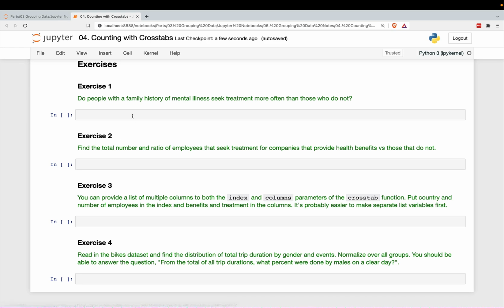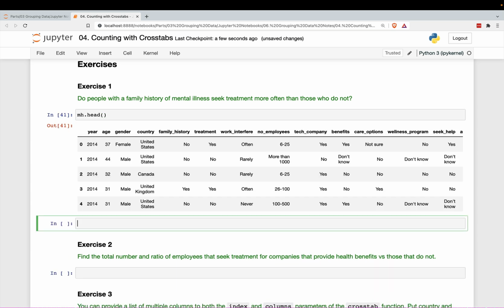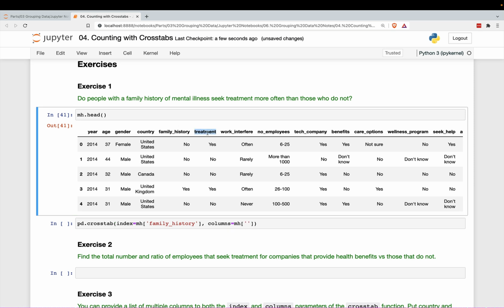On to the exercises. Do people with a family history of mental illness seek treatment more often than those who do not? All right, so let's go ahead and look at this. We're going to use a crosstab here. Those with a family history of mental illness, so let's say family history, and then columns, they seek treatment. That's this column right here.